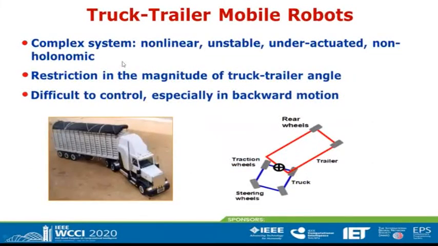Truck-trailer mobile robots are complex systems because they are highly nonlinear, highly unstable, and their actuators are non-holonomic. Even more, there is a restriction in the magnitude of the truck-trailer angle. The angle between the truck and trailer should be kept small in order to ensure the controllability and maneuverability of the vehicle. Mobile robots are difficult to control, especially in backwards motion.